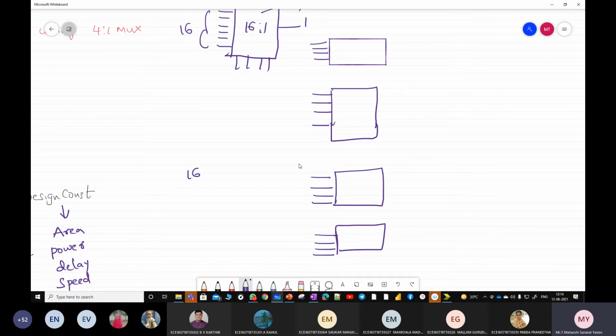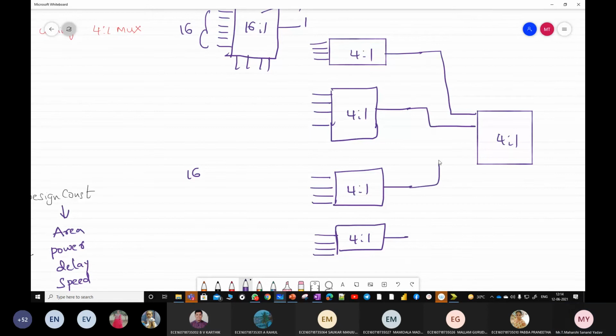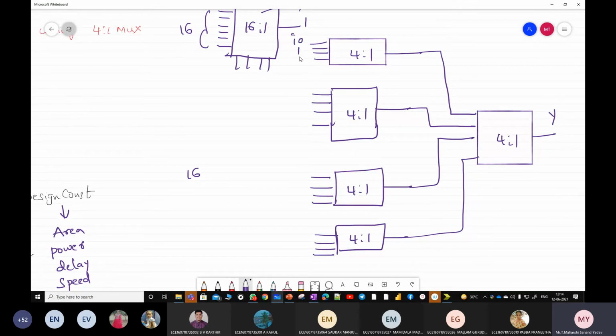Now how many outputs did I get? I'm getting 4 outputs, but I want one output. So which multiplexer should I take here again? A 4:1 multiplexer. So one more 4:1 multiplexer should be taken, and these are given as inputs. I'll get one output, so I'm taking the output as Y, and here this is I0, I1, I2, I3, 4, 5, 6, 7, 8, 9, 10, 11, 12, 13, 14, 15.